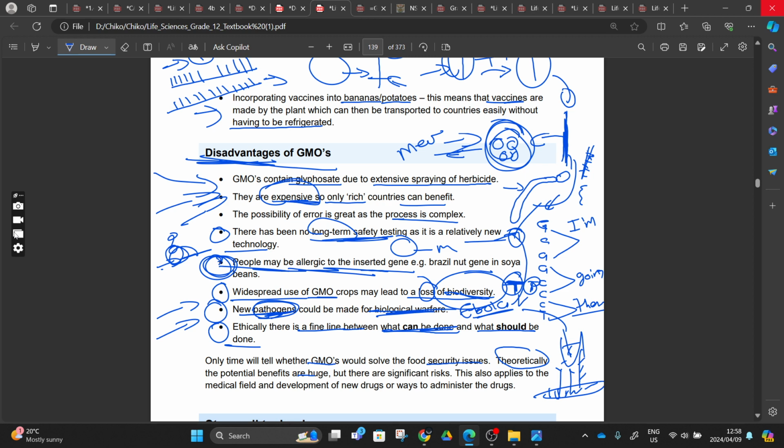Another one, you can say a short term: glyphosate is toxic to a human being, so you can digest it, or it can be toxic to you. Then another one is expensive, and another short term, maybe like the expensive one. And this one, they are not safely testing, right? So for them not safely testing, this will affect us in the long term. You might find that we are producing cancerous